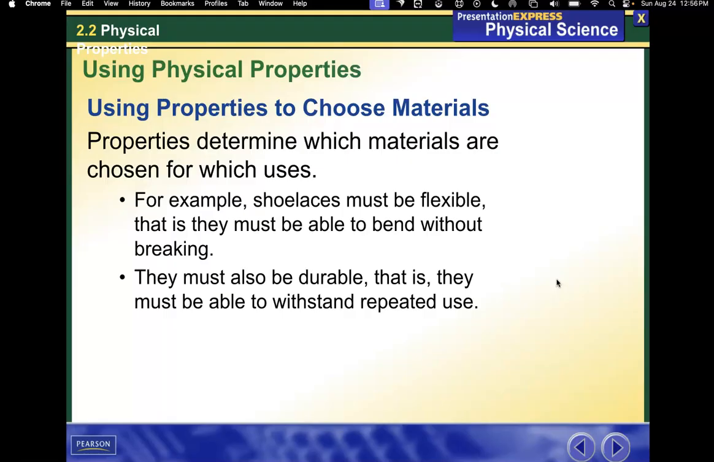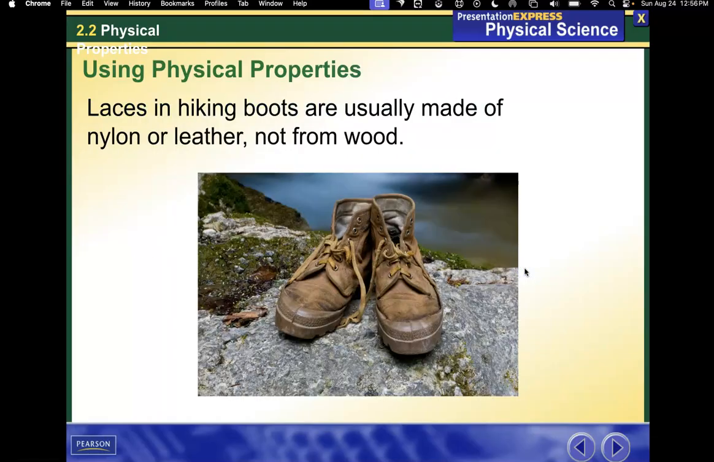Using properties to choose materials. Properties determine which materials are chosen for which uses. For example, shoelaces must be flexible. That is, they must be able to bend without breaking. They must also be durable. That is, they must be able to withstand repeated use. Laces on hiking boots are usually made of nylon or leather, not from wood.